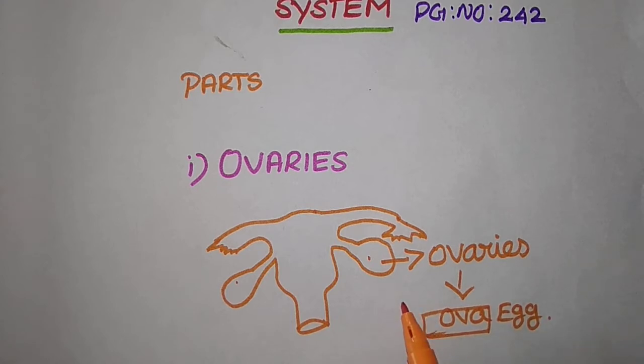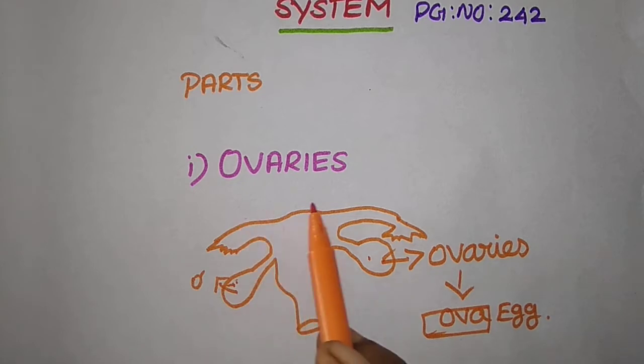So egg development takes place in the ovary. They are attached on both sides of the uterus, and each ovary releases the ovum at a particular period. ஒரு மாதத்துக்கு இந்த சைட்ல இருந்து ovum release ஆனா, next மாதத்துக்கு they are released from the ovary on the other side.